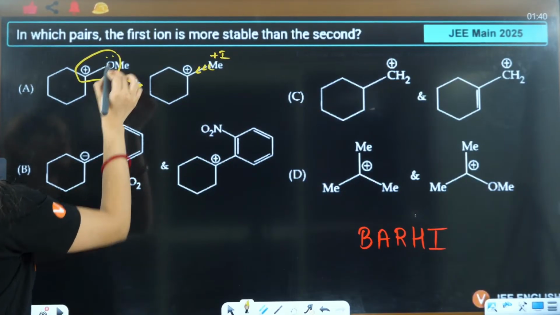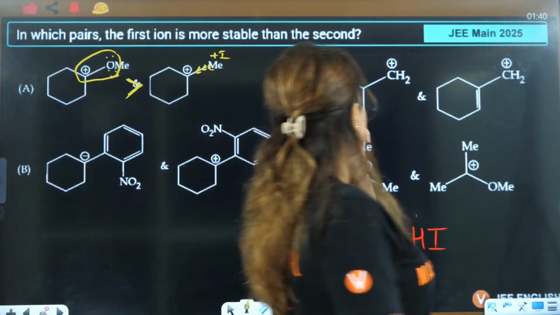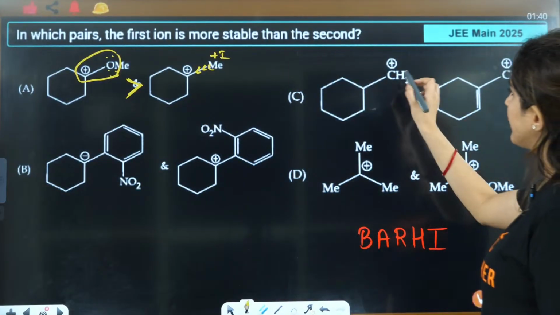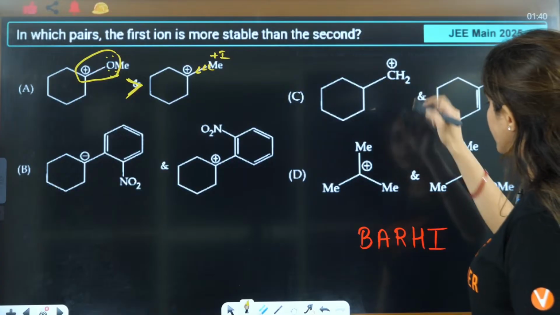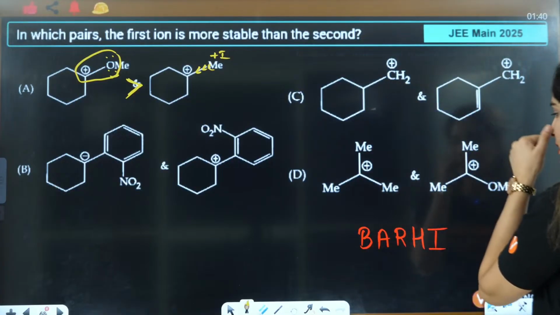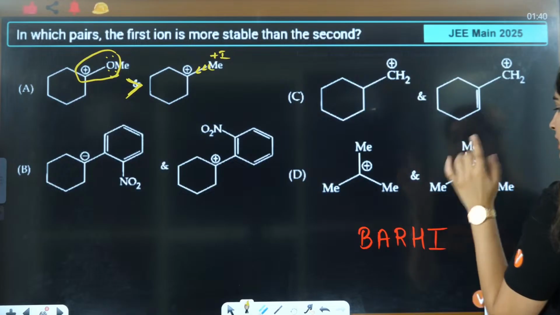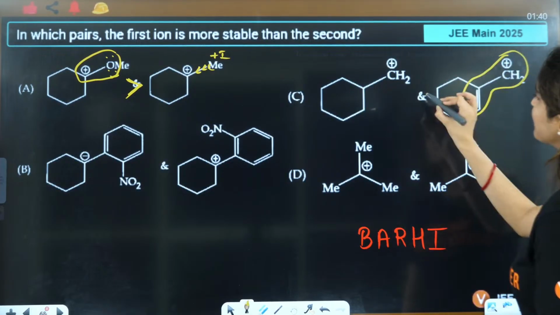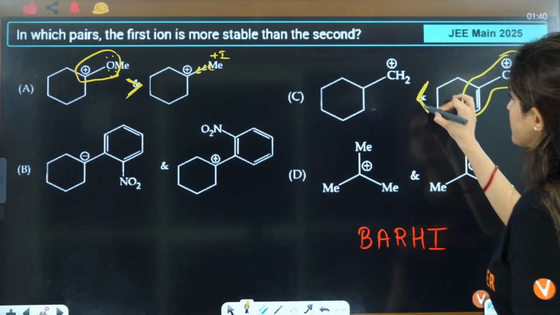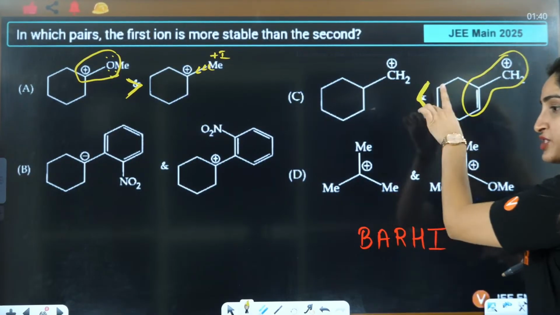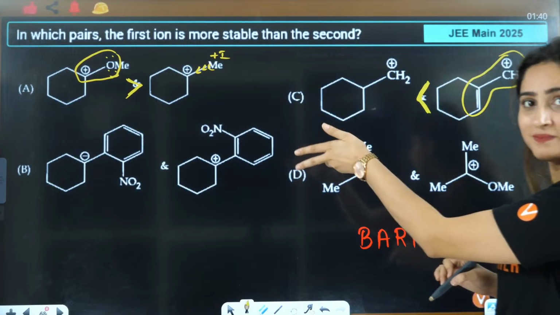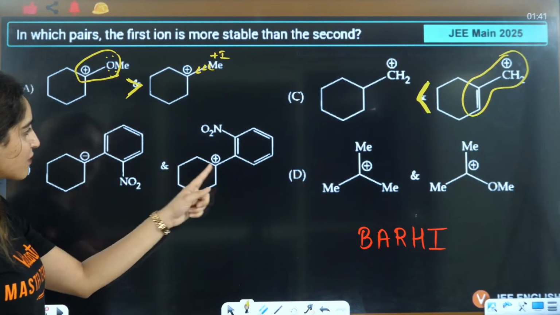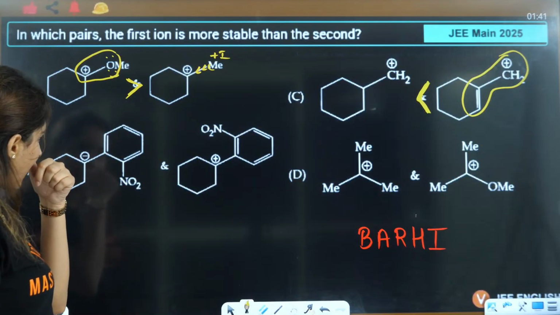Okay? If you look at this one, yes everybody, here you have a carbocation. If you look at BARHI, back bonding no one is showing, aromaticity no one is showing, resonance this one is showing. This is more stable. See, with BARHI this question automatically becomes easy. You just have to look at this one. First I see back bonding, anywhere back bonding.